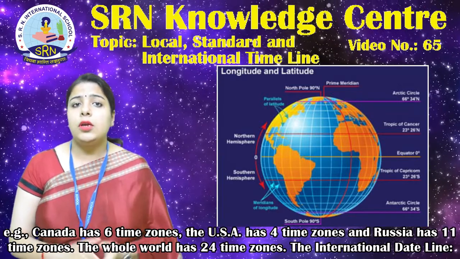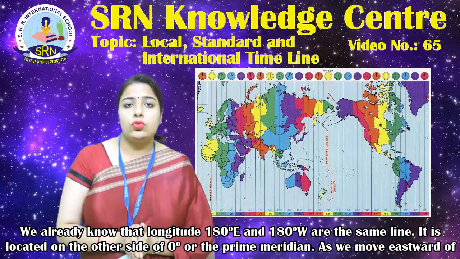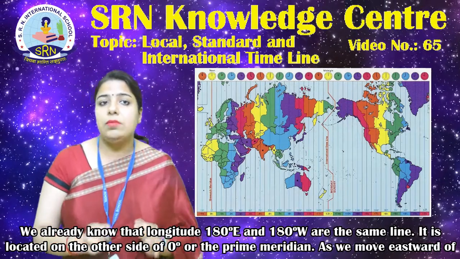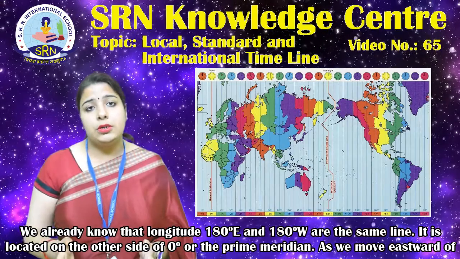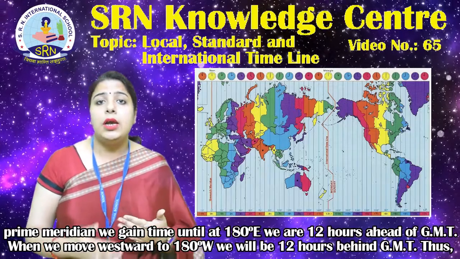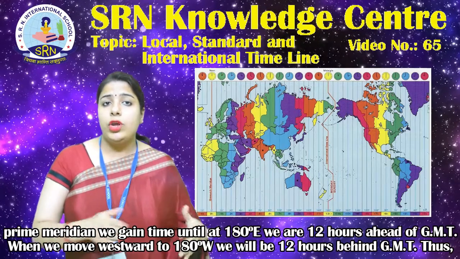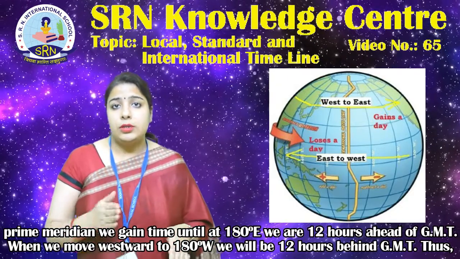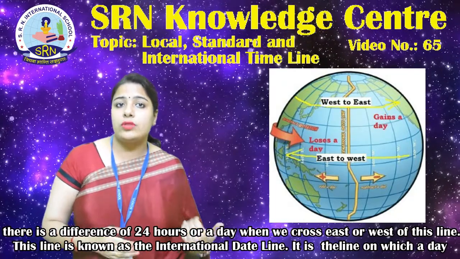Now come to the next topic, the international dateline. We already know that longitude 180 degree east and 180 degree west are the same line. It is located on the other side of 0 degree or the prime meridian. As we move eastward of the prime meridian, we gain time until at 180 degree east, we are 12 hours ahead of GMT. When we move westward to 180 degree west, we will be 12 hours behind GMT. Thus, there is a difference of 24 hours or a day when we cross east or west of this line.